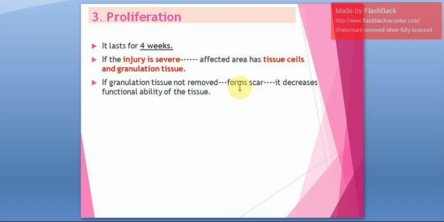You know what will happen when there is excess scar formation: it will decrease the functional ability of the tissue. So that happens in proliferation. If injury is very severe, the affected area will have granulation tissue, and if this granulation tissue is not removed, finally it results in scar tissue formation.